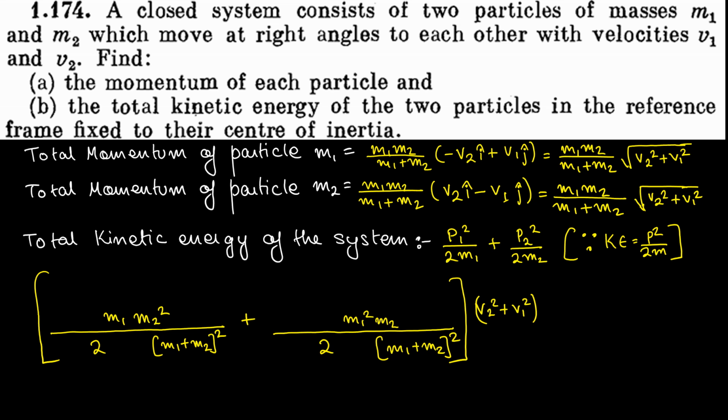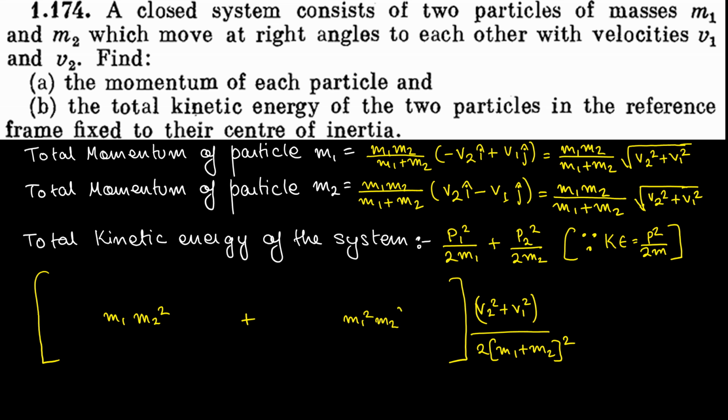Now I can take out 2 into m1 plus m2 whole square common from both these terms and make it outside. And I can take m1 m2 common from both these terms, so we're left with m2 plus m1 into m1 m2.